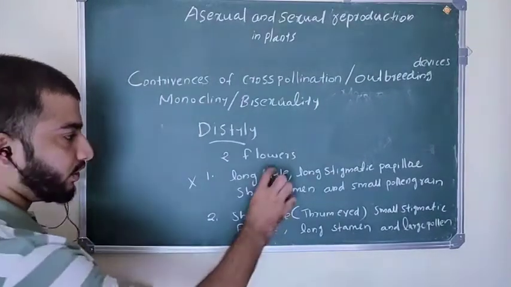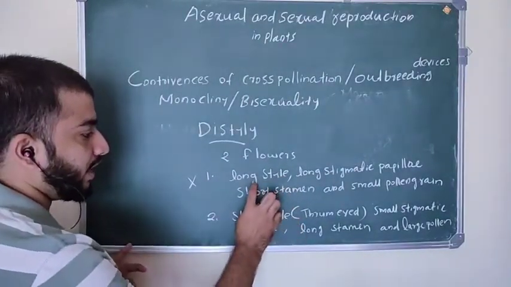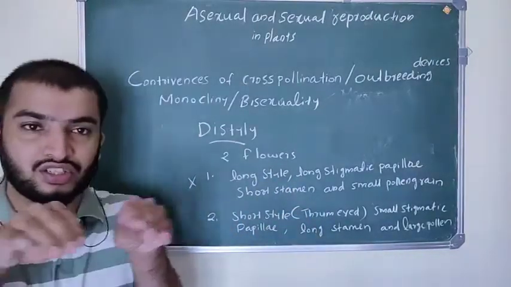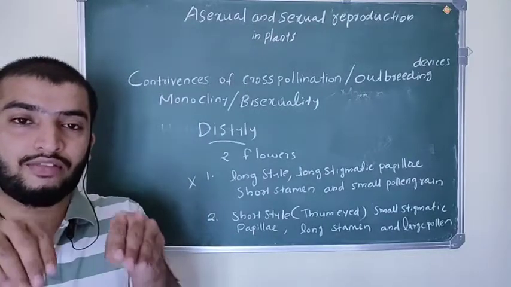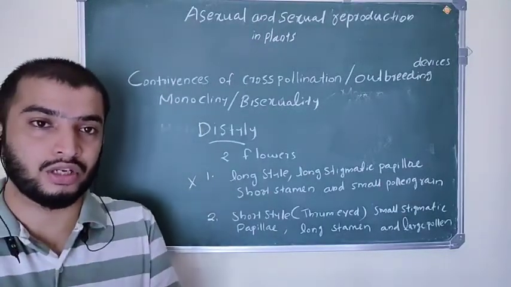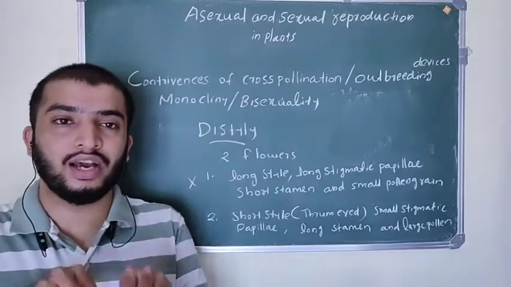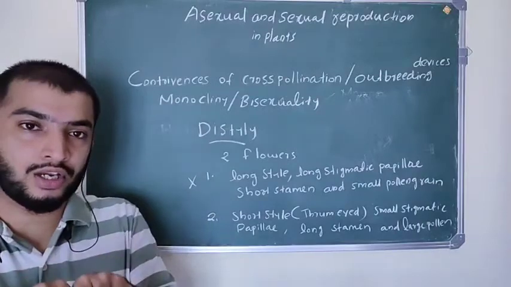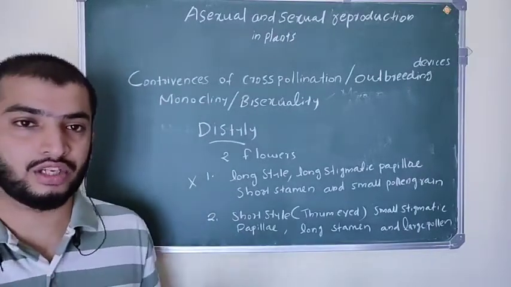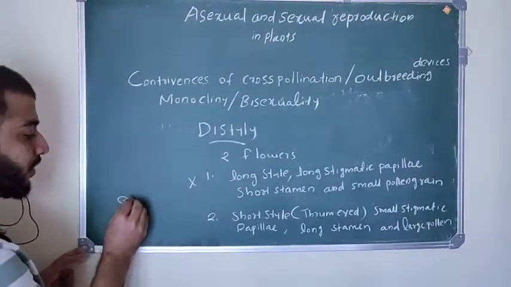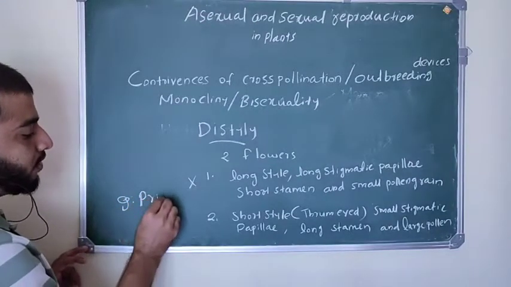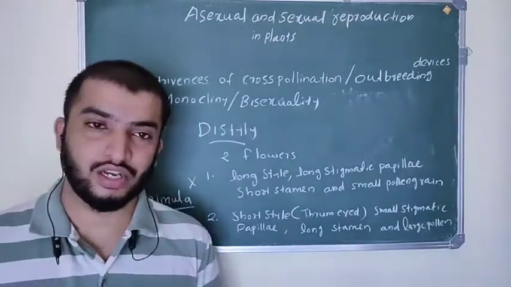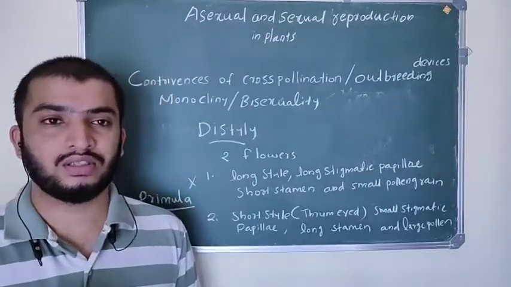But these two flower types have matching lengths: a long style with a long stamen, so their stamen and style lengths are the same. This leads to effective cross-pollination. This condition is called distyly. These two different flowers can cross-pollinate but cannot self-pollinate. An example is the flower Primula, which shows distyly.